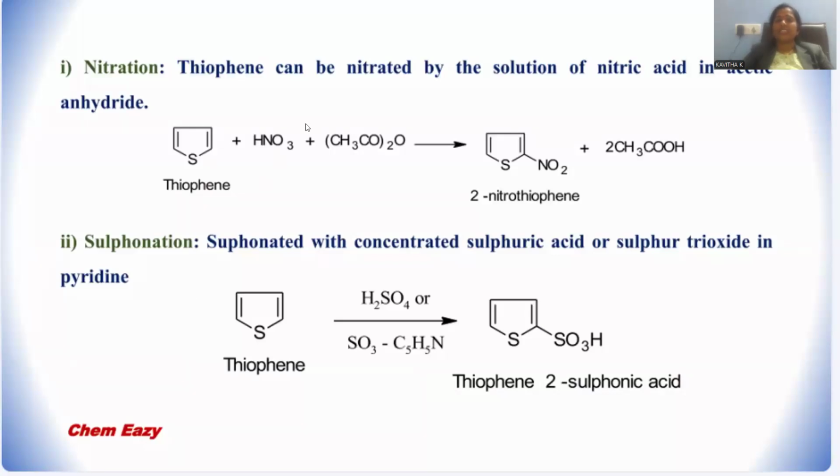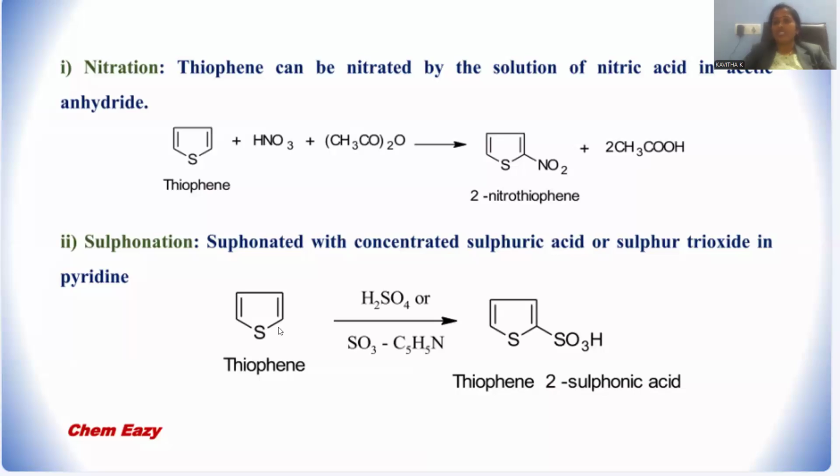And in order to release this nitronium ion, another reagent is added called acetic anhydride. Nitric acid and acetic anhydride together generate nitroacetate. That nitroacetate will be the nitronium ion source. That nitronium ion is the electrophile, which specifically goes to position 2, giving rise to 2-nitrothiophene as the product. In addition, 2 moles of acetic acid are generated as a byproduct.